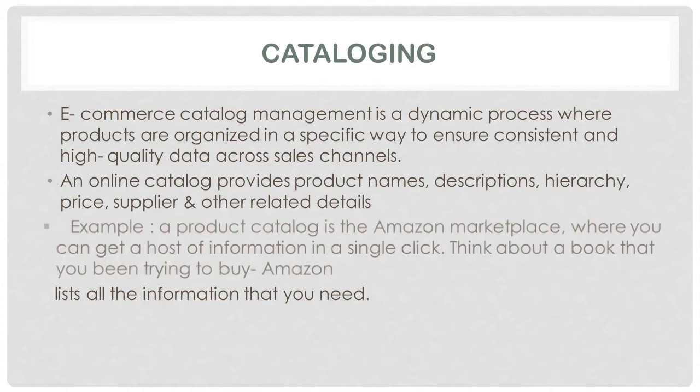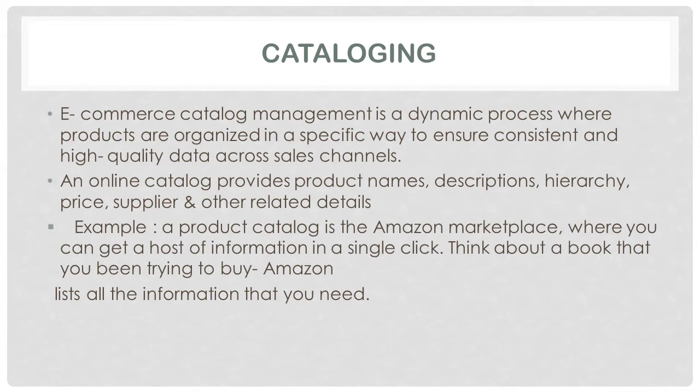For example, a product catalog is the Amazon marketplace, where you can get a host of information in a single click. Think about a book that you have been trying to buy. You get a list of all the information that you need.